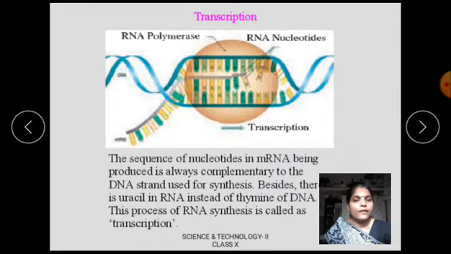This process of RNA synthesis is called transcription.